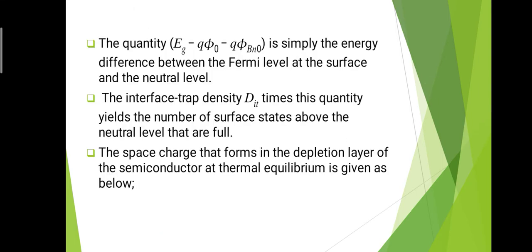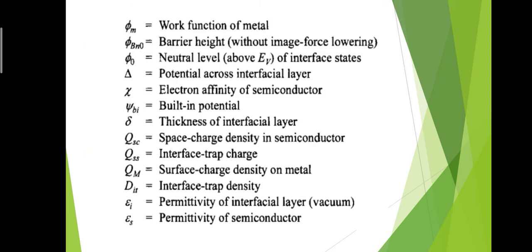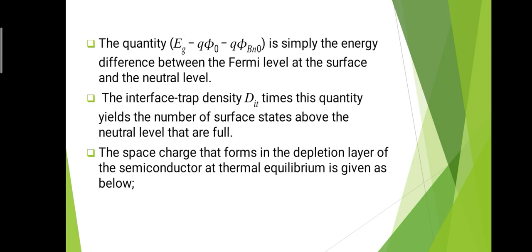QSS is nothing but the interface trap charge, and here we have the interface trap density, DIT. When we multiply DIT by the number of states above the neutral level that are full, we get the total space charge.